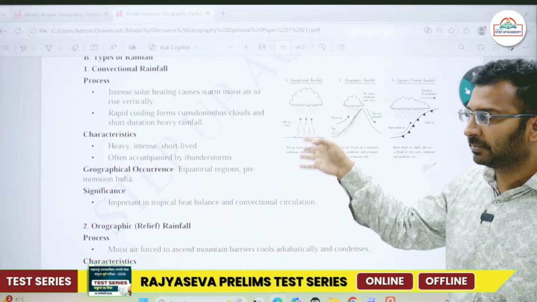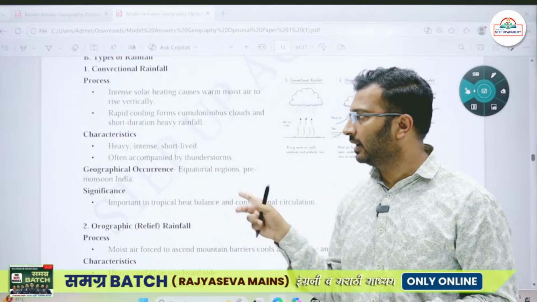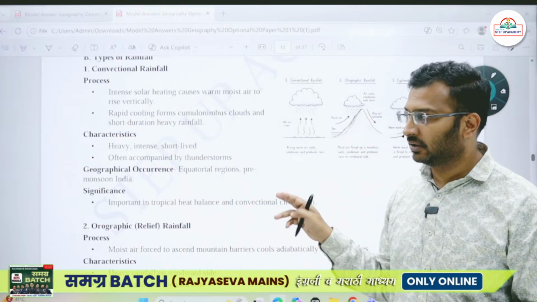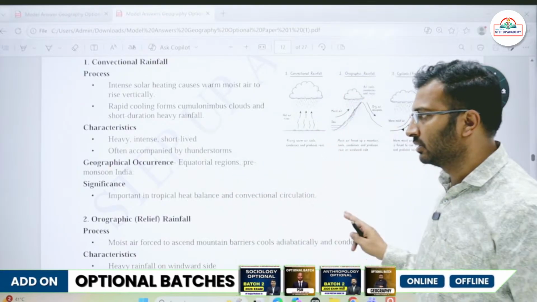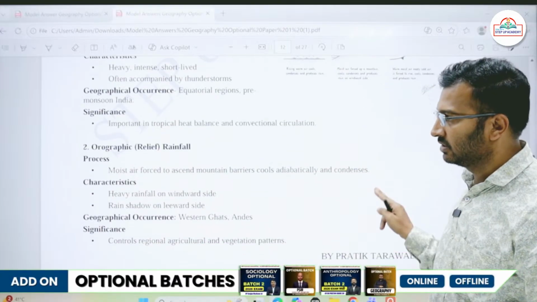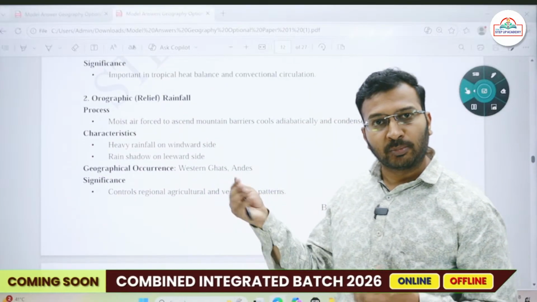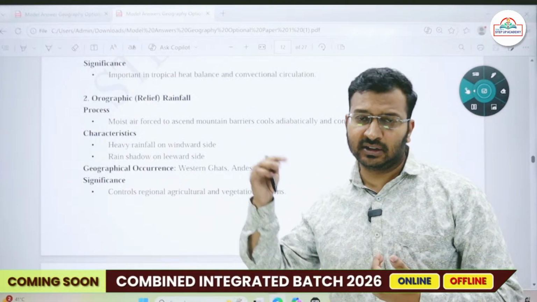Explain it with a diagram, an art diagram, there. Characteristics: heavy, intense, short-lived rainfall. Do mention the geographical areas: the equator is the region, then pre-monsoon in India, important for tropical heat balance and convection. Then orographic rainfall: monsoon rainfall in India, in the peninsular part of India, and even in the eastern parts of the Himalayas.